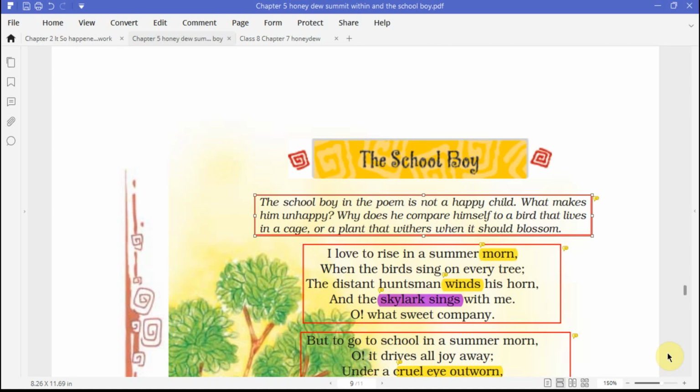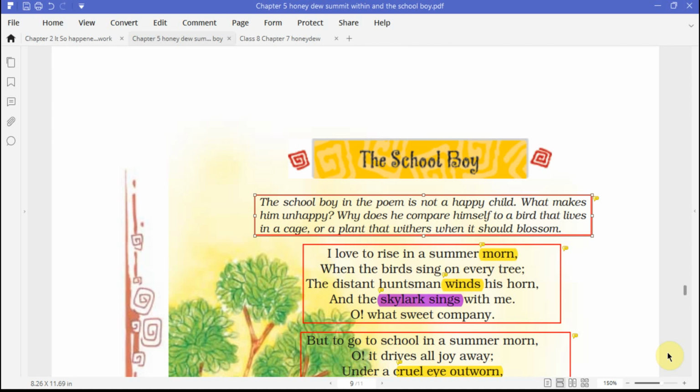So in this video, as promised, I am going to discuss the literary devices. The first is alliteration, second metaphor, third anaphora, fourth imagery, fifth is symbolism. So let's talk about alliteration. Alliteration is the occurrence of the same letter or sound at the beginning of adjacent or closely connected words.